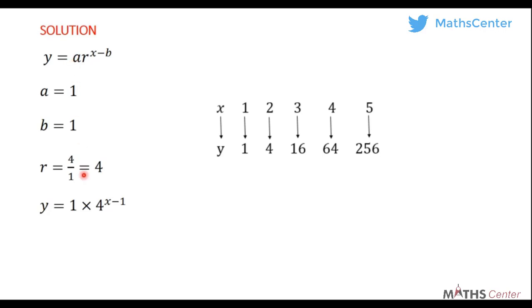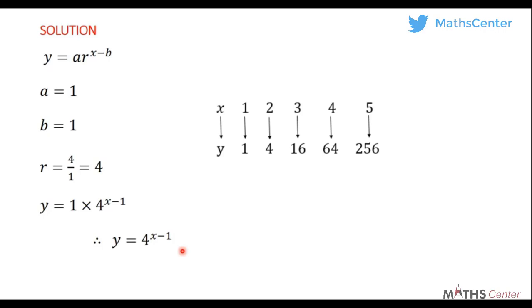So A is 1, so you have 1 times R, which is 4, exponent x minus B, which is 1. Remember, 1 times any number is the same number. So 1 times 4 exponent x minus 1 is the same as y is equal to 4 exponent x minus 1. It is that simple.